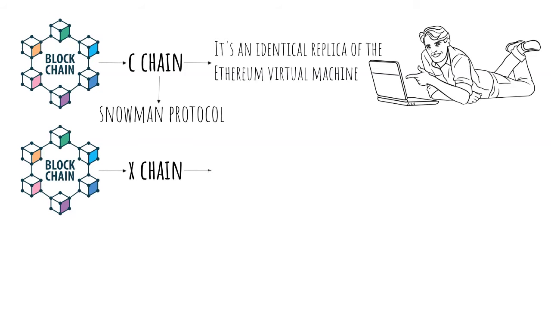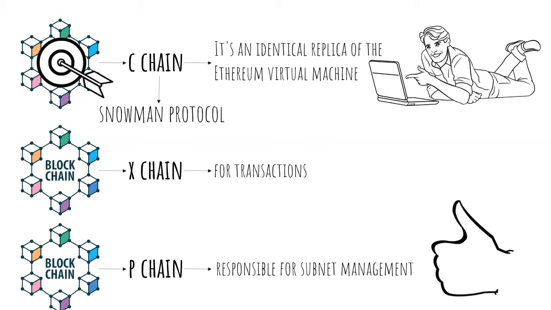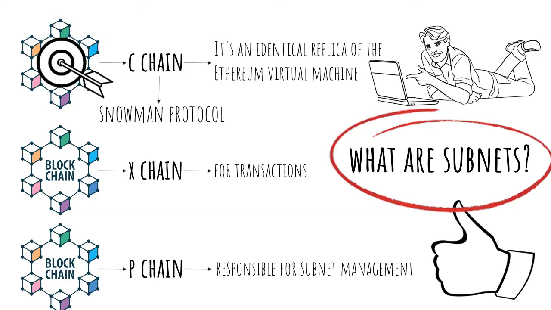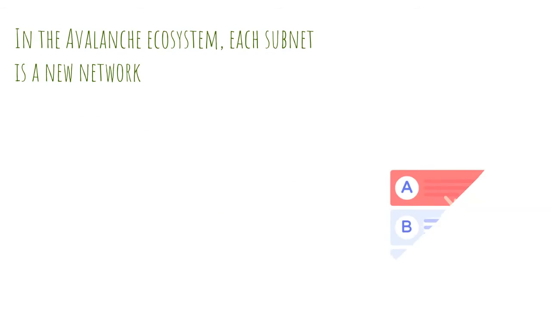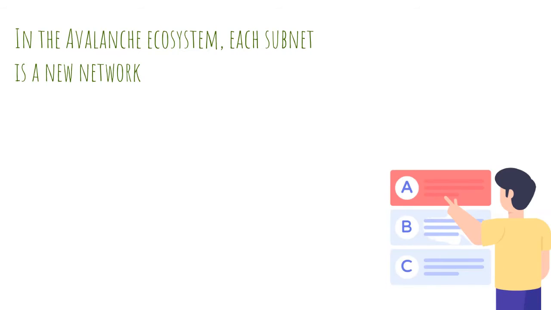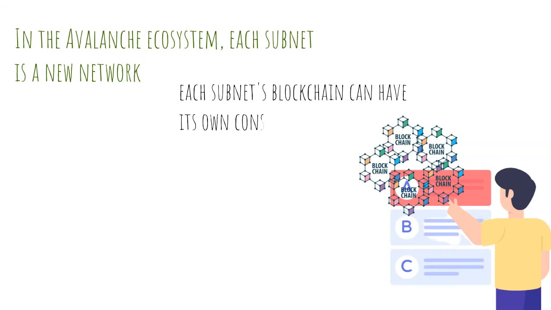So there's the X chain for transactions and the C chain for smart contracts, and then the P chain, or platform chain, after that. The P chain is solely responsible for subnet management. It also oversees the staking process and all validator nodes. This takes us to a very large and critical question. What are subnets? Well, in the Avalanche ecosystem, each subnet is a new network. The system can be scaled in a variety of ways. Each subnet, like the main Avalanche network, can contain many blockchains. Second, each subnet's blockchain can have its own consensus model.